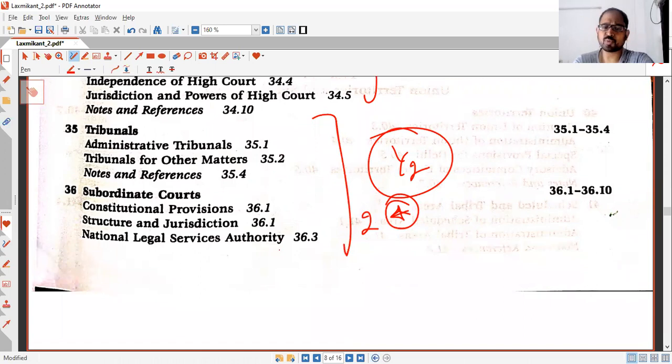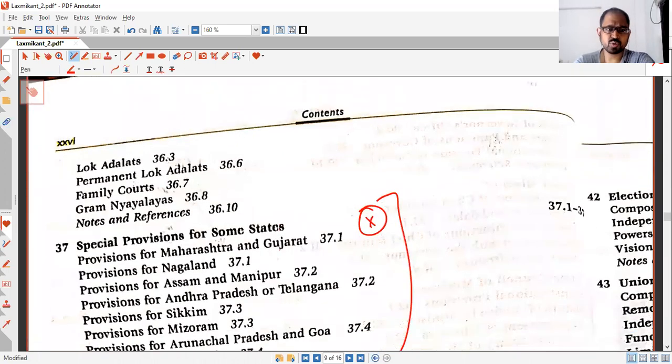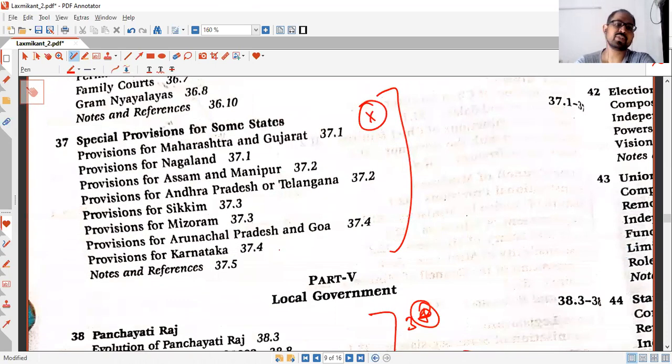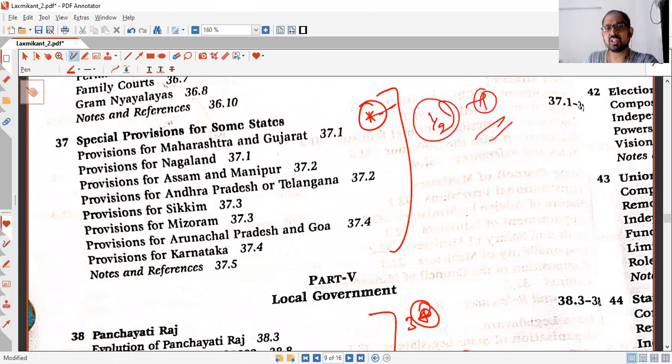So half an hour should be sufficient. Just read through. Okay, and special provisions for the states. Generally, no question has been asked, but you can still go through. It can take up to half an hour, even 1 hour if it takes. Just read it. I would give this chapter 2 stars.